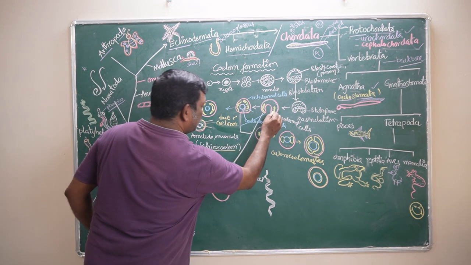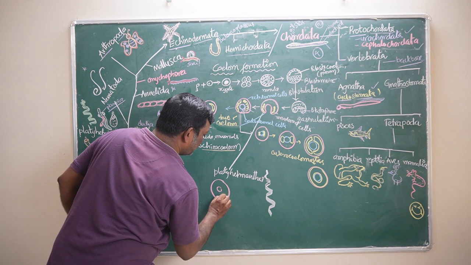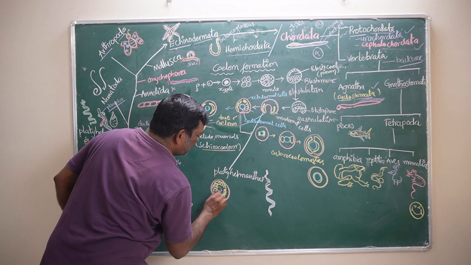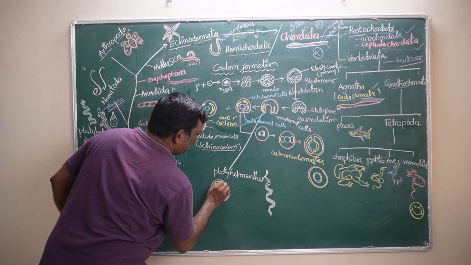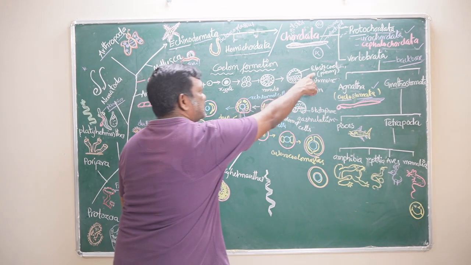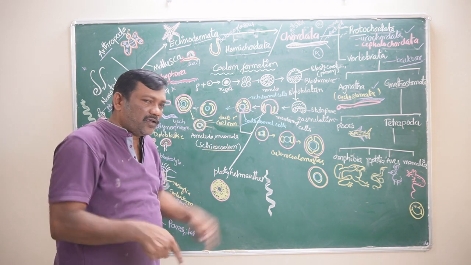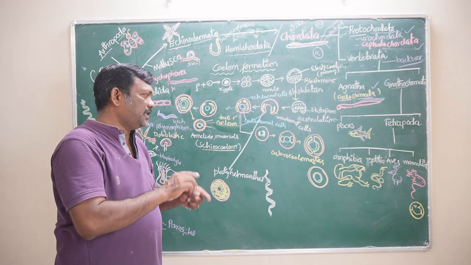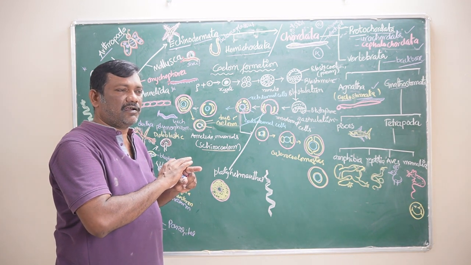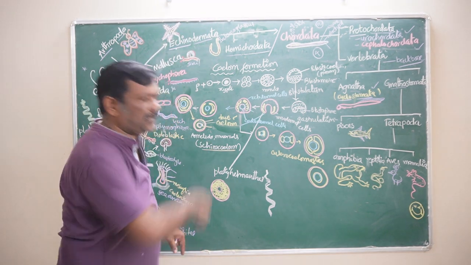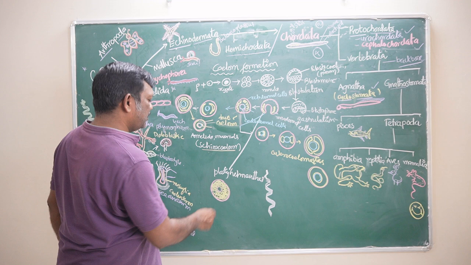At this stage, the mesodermal cells keep growing continuously and occupy the complete space of the primary coelom, the blastocoel. The mesodermal cells are not splitting. Instead, they are completely occupying the primary coelom.